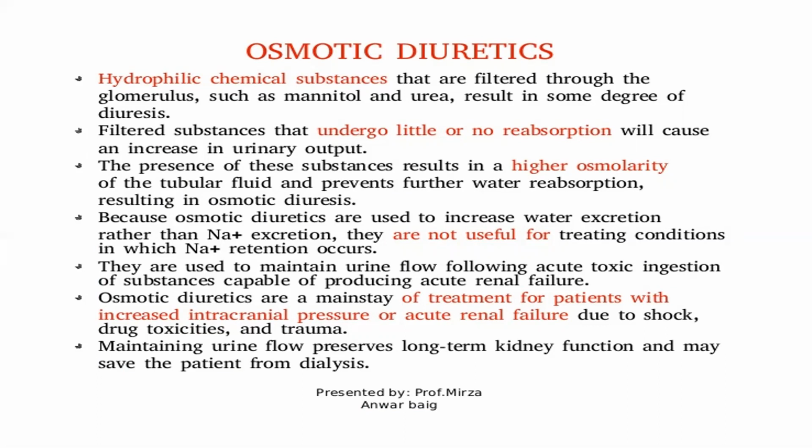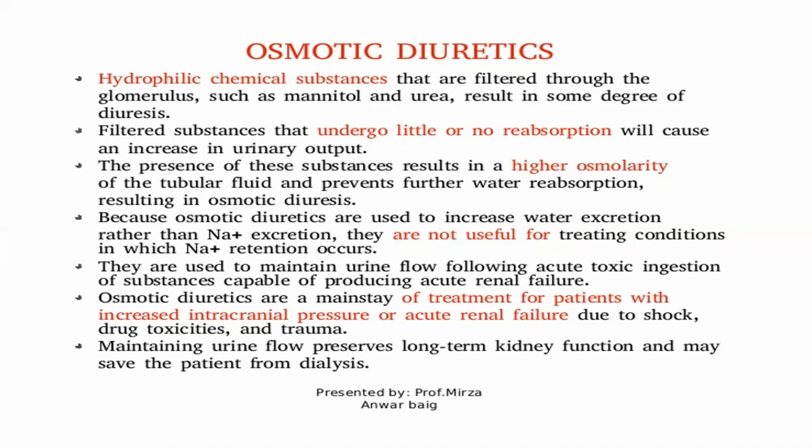The presence of these substances results in a higher osmolarity of the tubular fluid and prevents further water reabsorption, resulting in osmotic diuresis. Because osmotic diuretics are used to increase water excretion rather than sodium excretion, they are not useful for treating conditions in which sodium retention occurs.